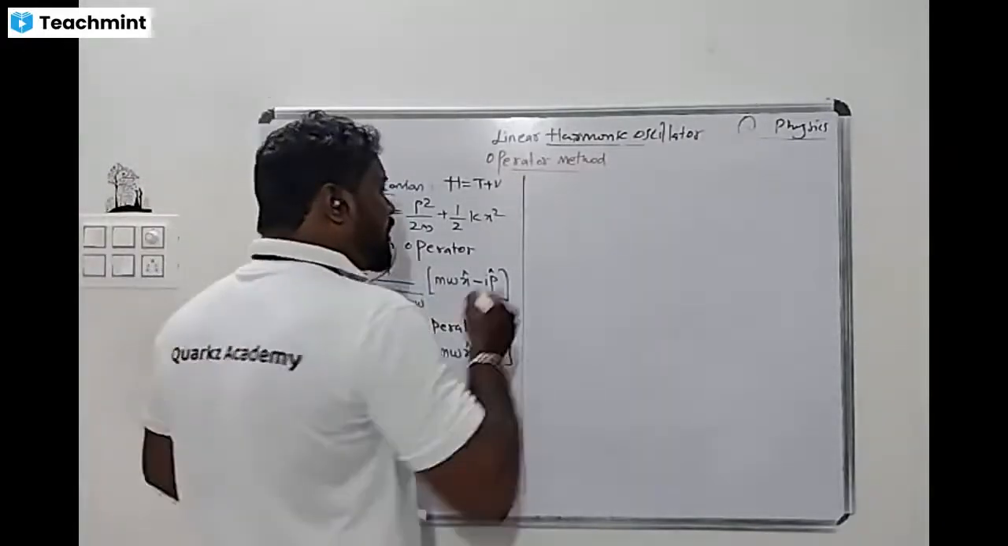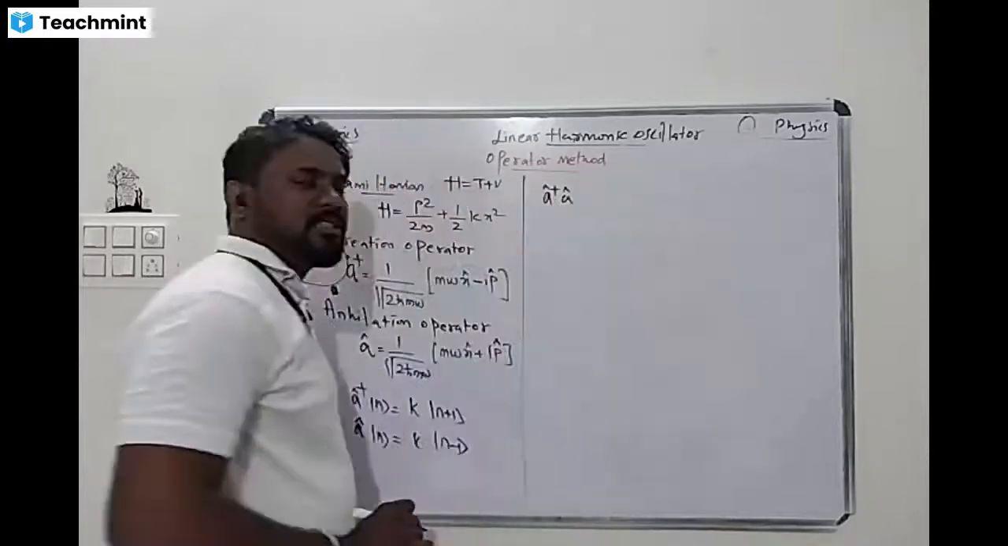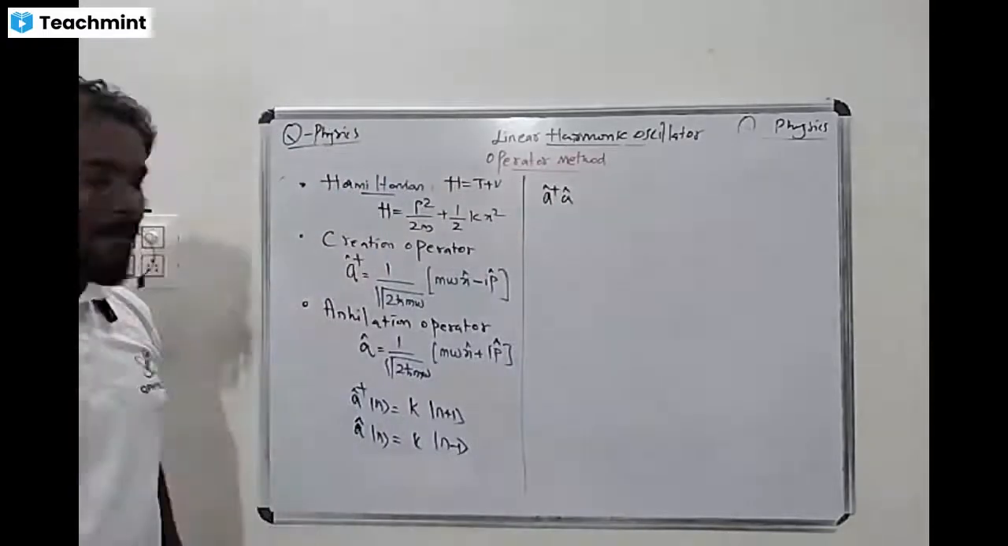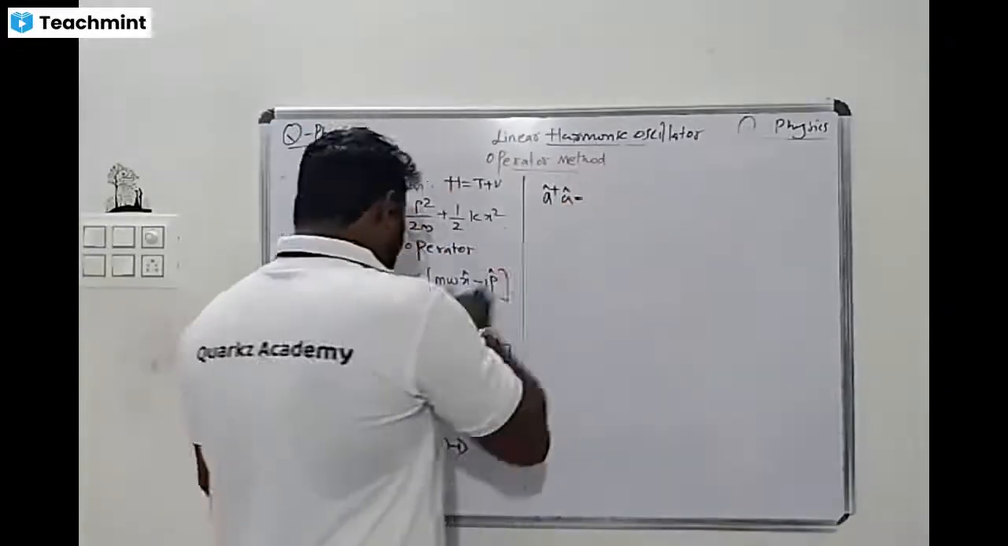So now we are going to calculate the value of A dagger A. Understand this one. We will discuss it one by one. I am using the operators by just multiplying all those things.